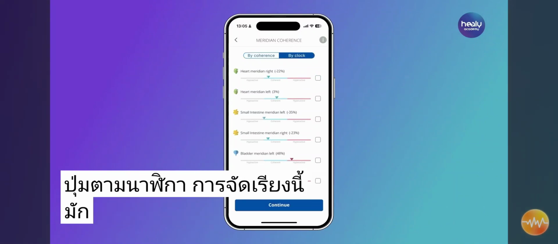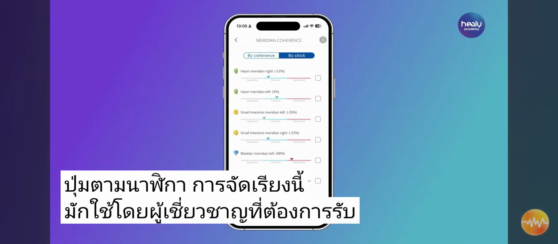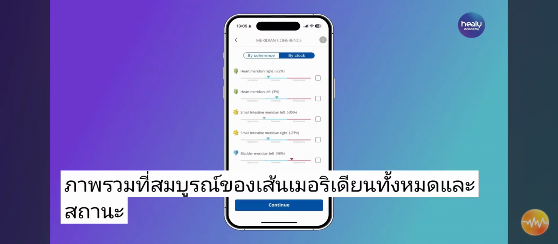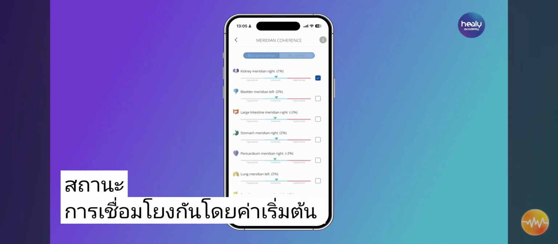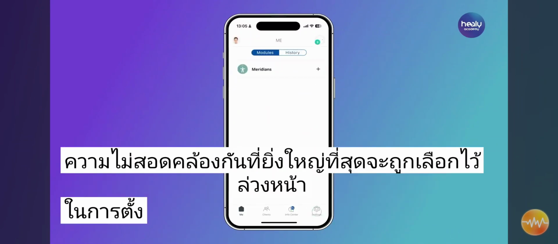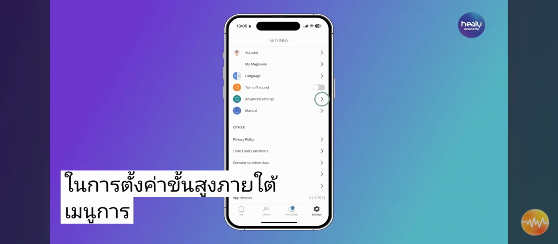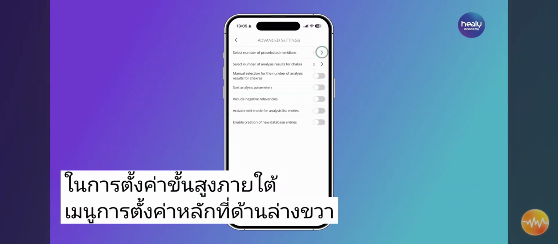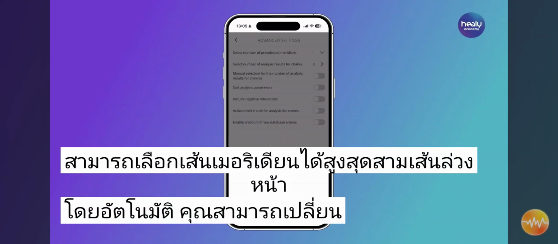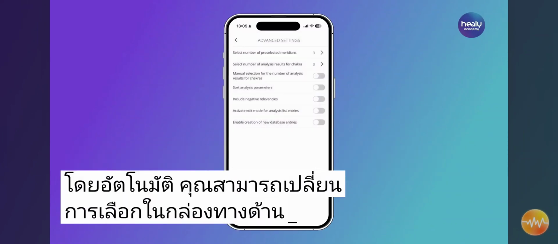This arrangement is often used by experts who want to obtain a complete overview of all meridians and their state of coherence. By default, the meridian with the greatest incoherence is pre-selected. In the Advanced Settings under the main Settings menu at the bottom right, up to 3 meridians can be pre-selected automatically. You can change the selection in the boxes on the right.